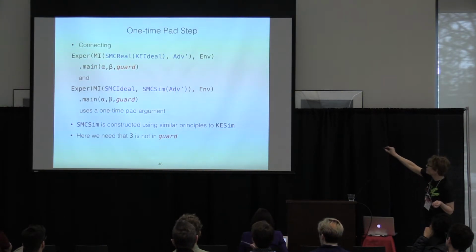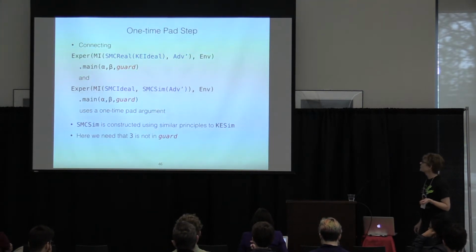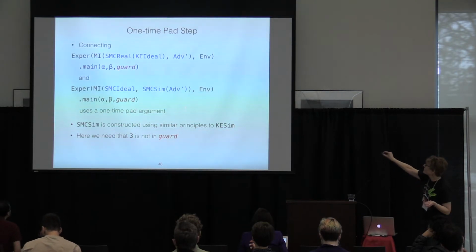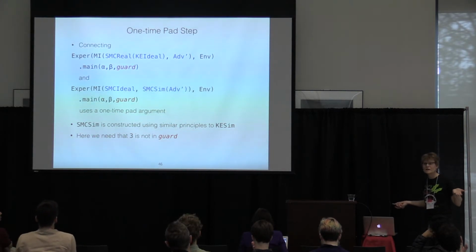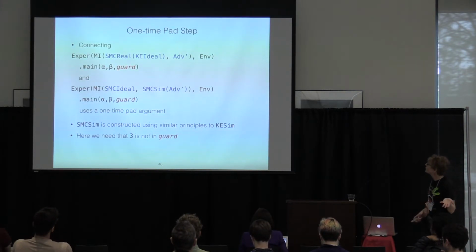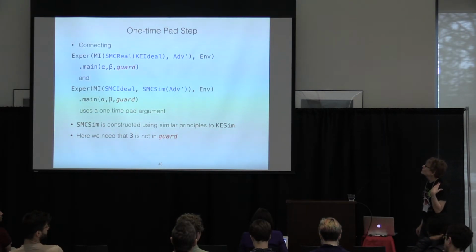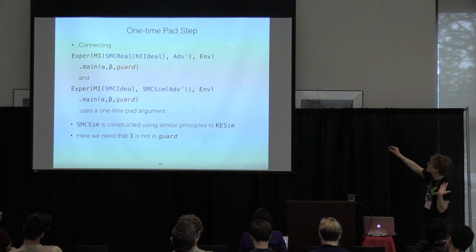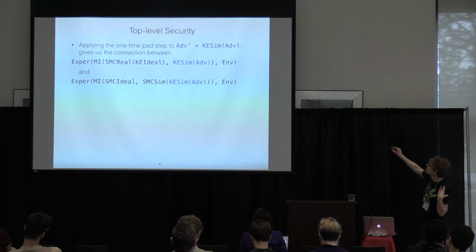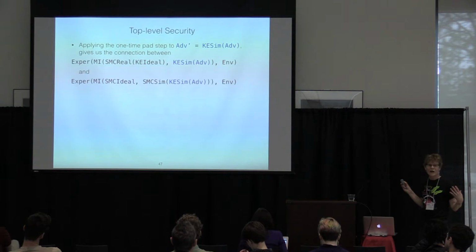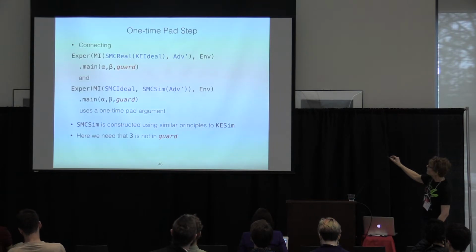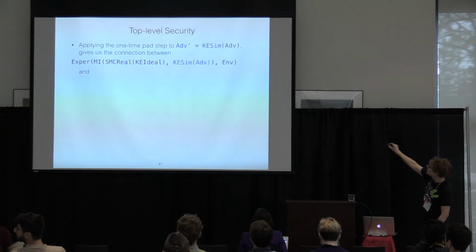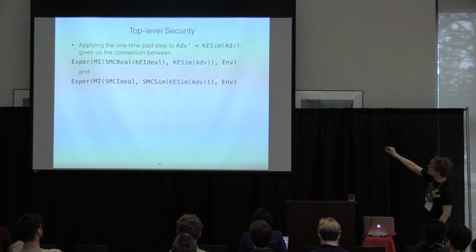We have to construct a new simulator, but that's a similar kind of effort to constructing the one for key exchange. Here, it needs to be the case that the guard doesn't have the special port of the SMC simulator in it, which let's say is 3. So 2 is key exchange, 3 is SMC. And then, what do we do with this? Well, we say, we've proved this for an arbitrary ADV prime. Let's plug in for ADV prime KE sim of ADV. And so simply taking this picture here and plugging in that substitution gives us this.